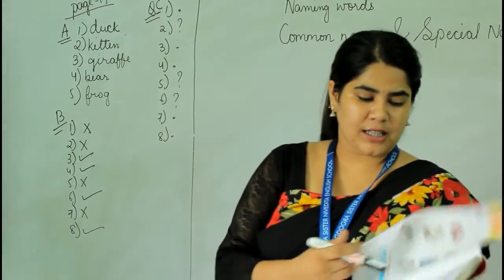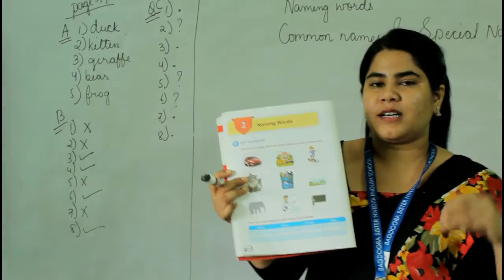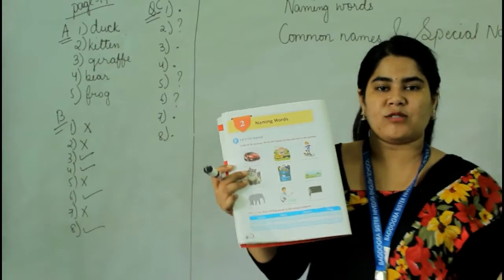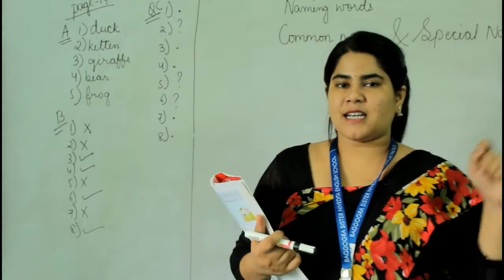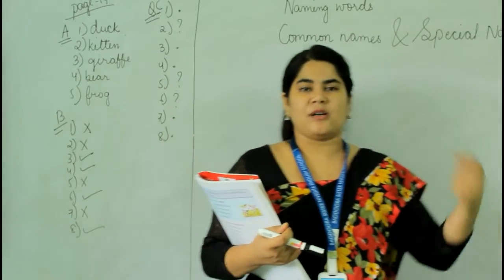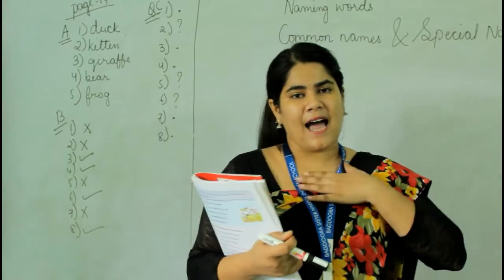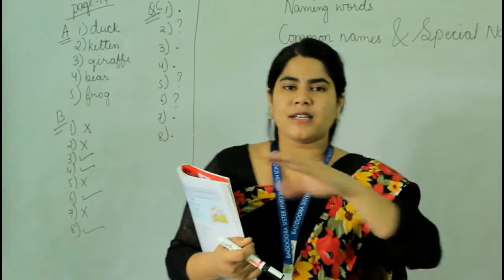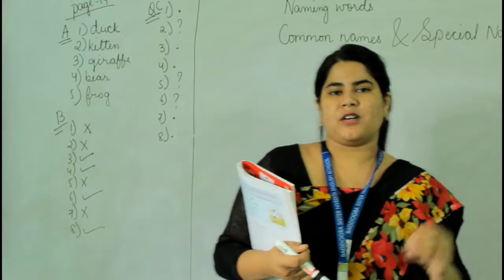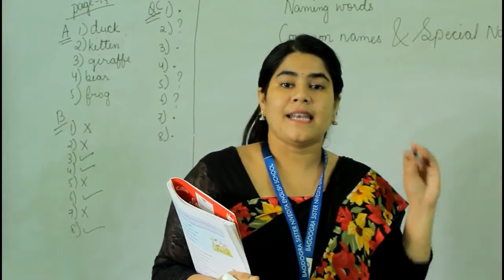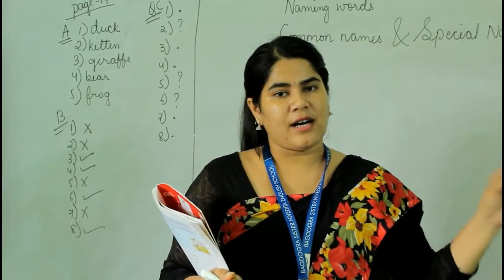Okay. So now turn the page. In chapter number 2, the naming words. I suppose that you have already learned about naming words, nouns, and again for a recap, the names that are given to each person, animal or thing, anything, are called naming words. Suppose I have a name, you have a name, everything you look around has some name, so all these come under naming words. Okay, so these all are nouns. A noun is the name of a person, place, animal or thing.